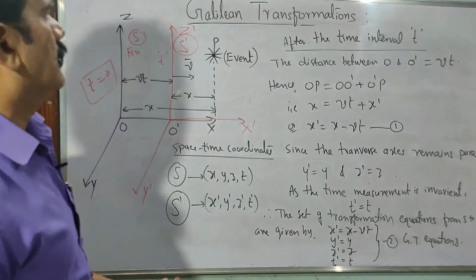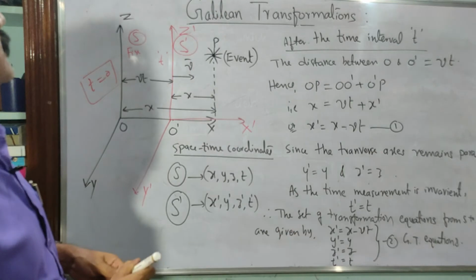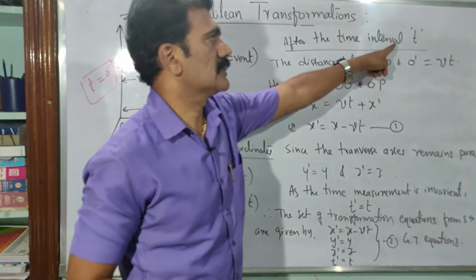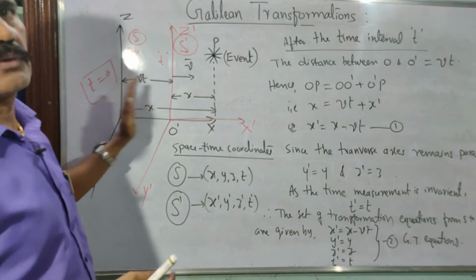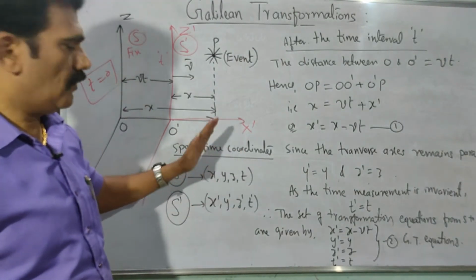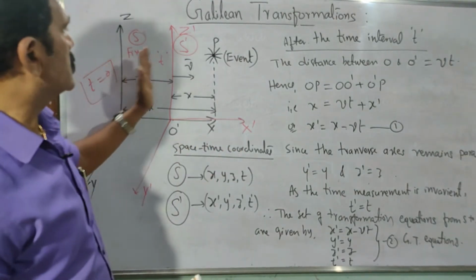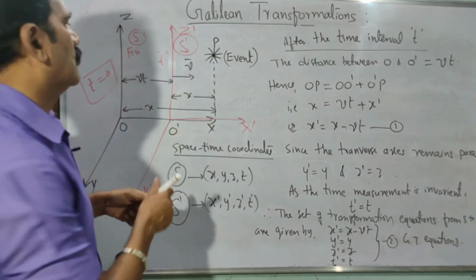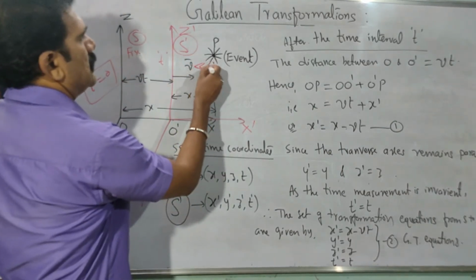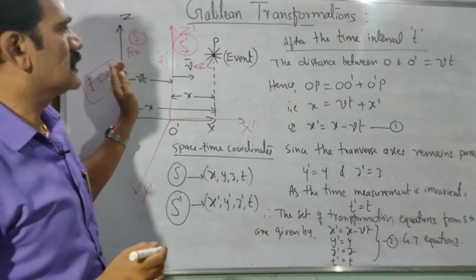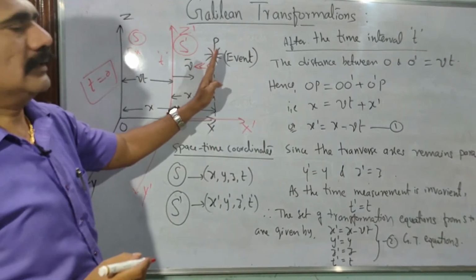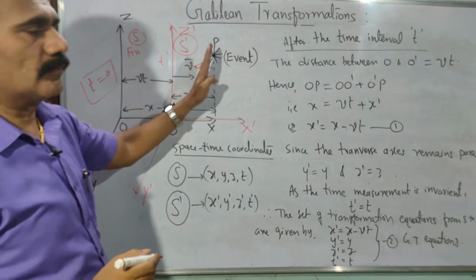Now, as I told, after the time interval t, consider from that point. Initially O and O dash are coinciding, so the measurements will be the same. Now what I want here is when the frame S dash is moving with some velocity v, and as I told, velocity v should be less than the velocity of light. So the event is fixed here, but the frame is moving towards the event, correct? That event is nothing but the glowing bulb, as I said.